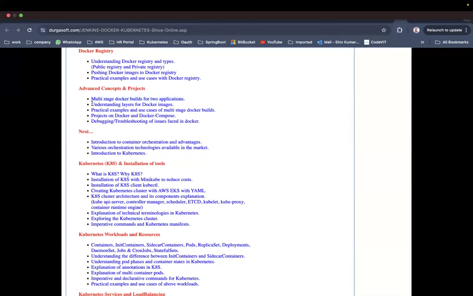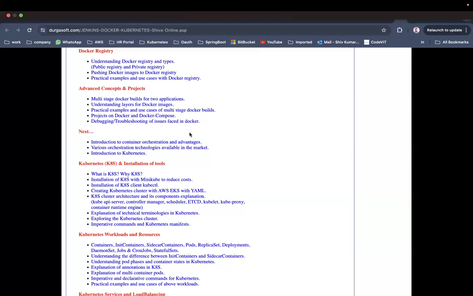Okay, understanding layers of Docker images. What are the layers that we call them? Okay, practical examples and use cases of multi-stage Docker builds. Okay, projects on Docker and Docker Compose, debugging and troubleshooting of issues faced in Docker. So you need to understand what are the different problems that we may face in Docker, and only then will you understand how to solve those problems, and what might be the solution to those problems, actually.